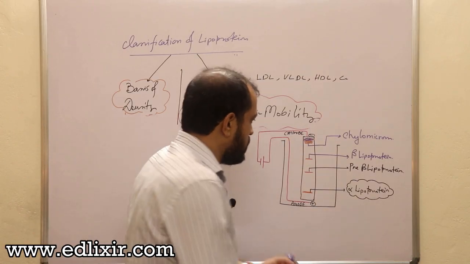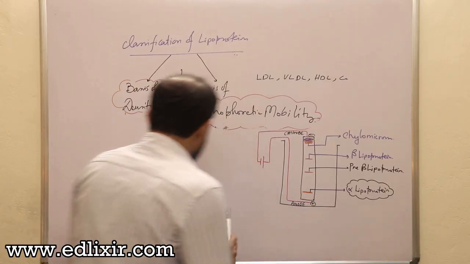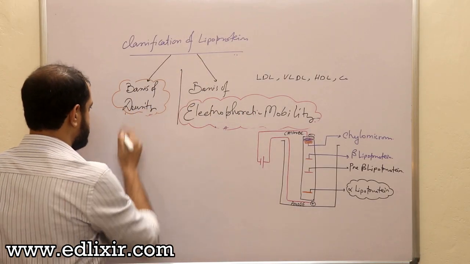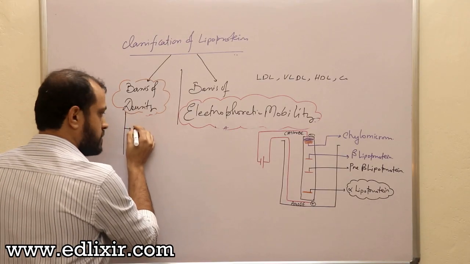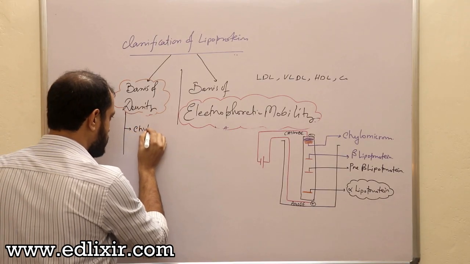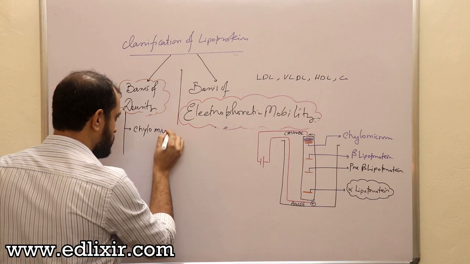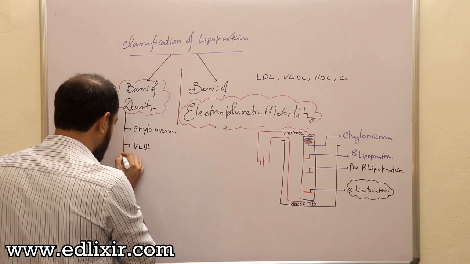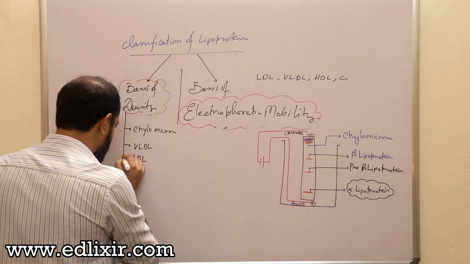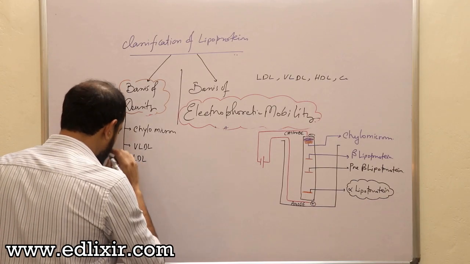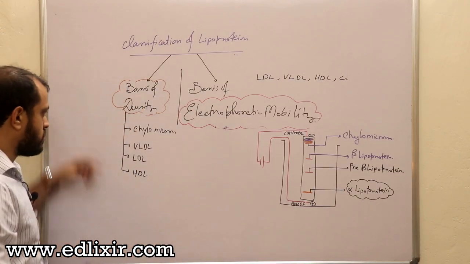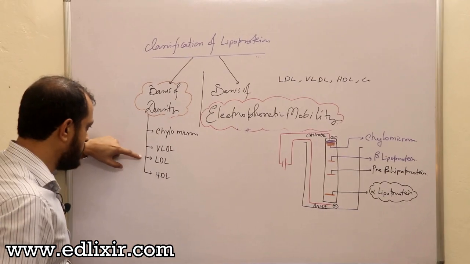Now listen. When we were classifying lipoproteins on the basis of density, we have got what? Chylomicron. We have got VLDL, LDL, then HDL. Right? We have got chylomicron, VLDL, then LDL, then HDL.